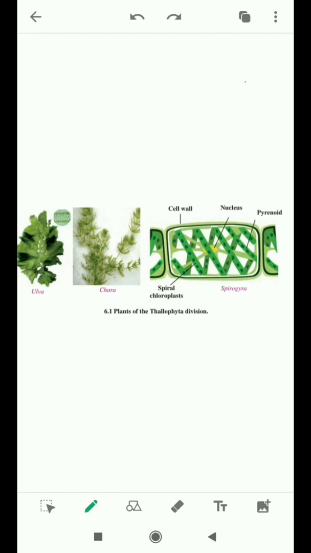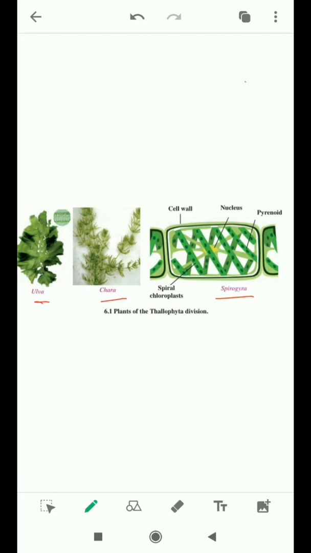See the examples of division Thallophyta: Ulothrix, Chara, Spirogyra. These are plants of the Thallophyta division. See, Spirogyra has a spiral chloroplast, that is why its name is Spirogyra.